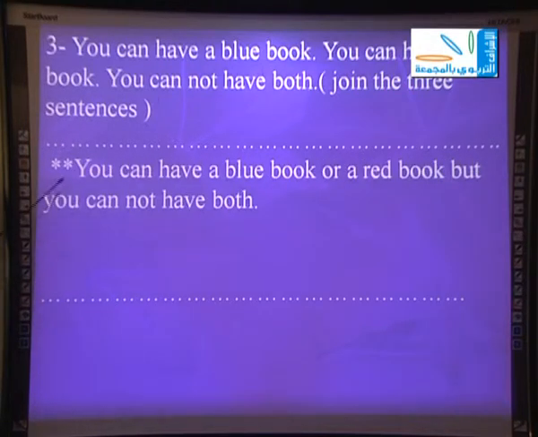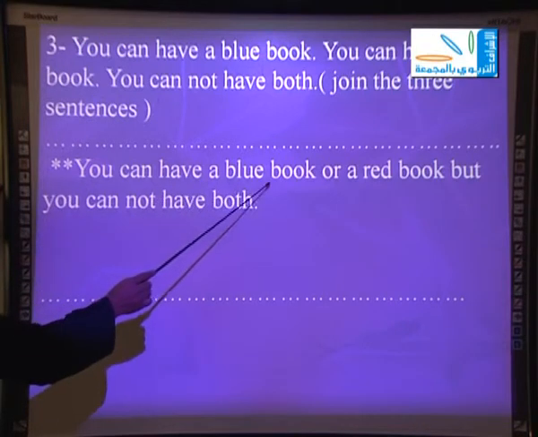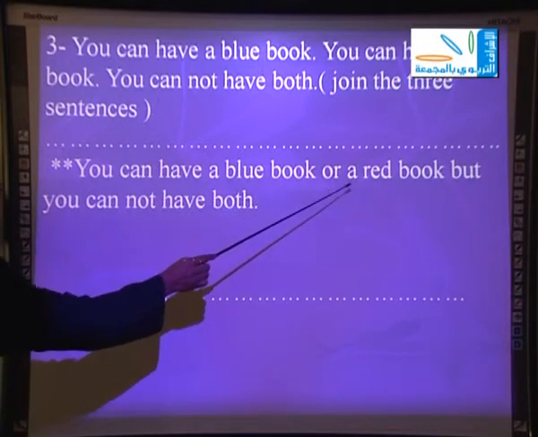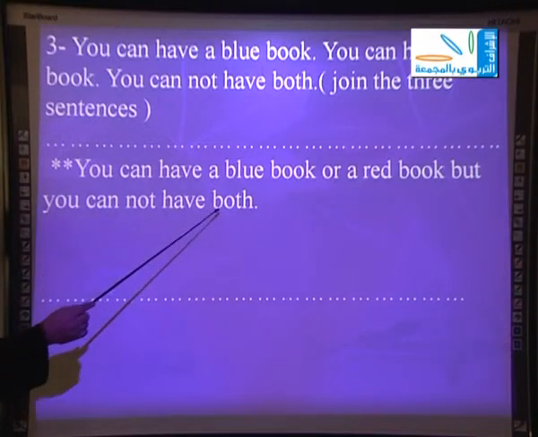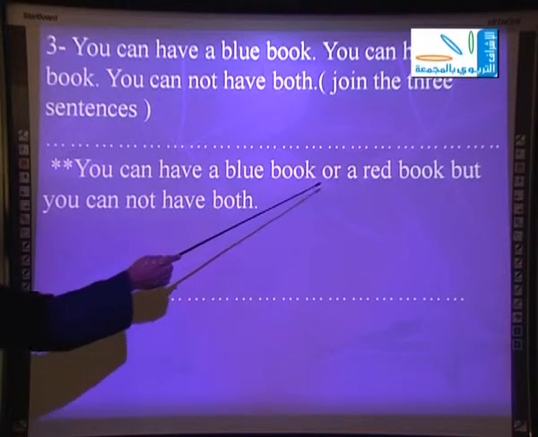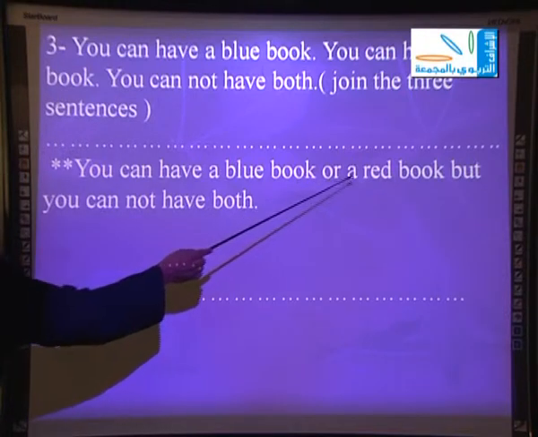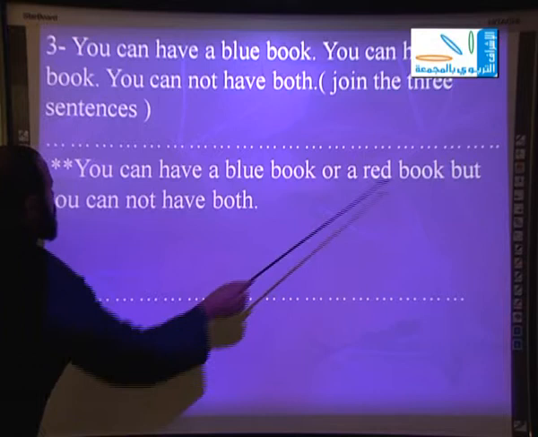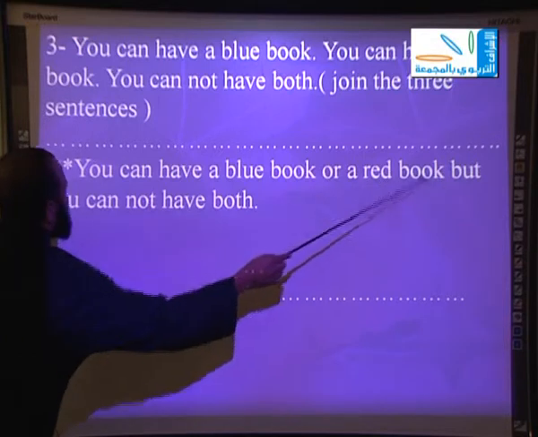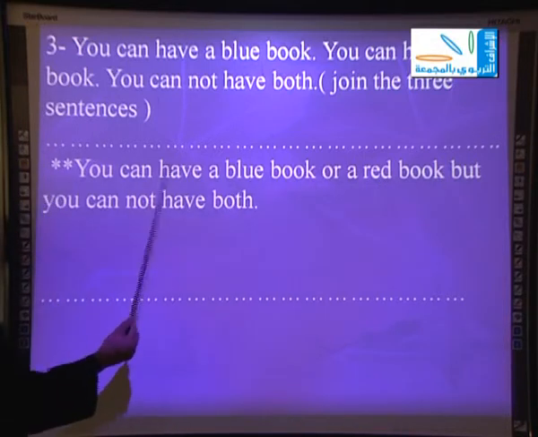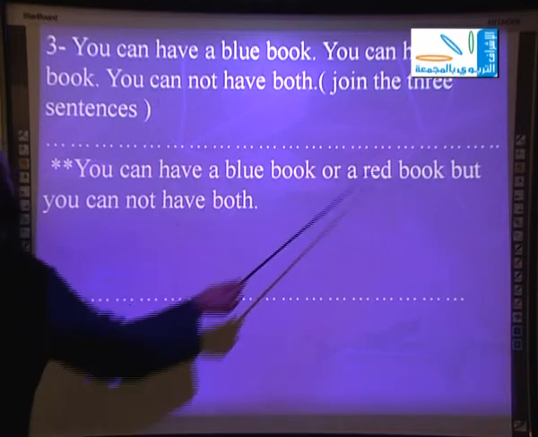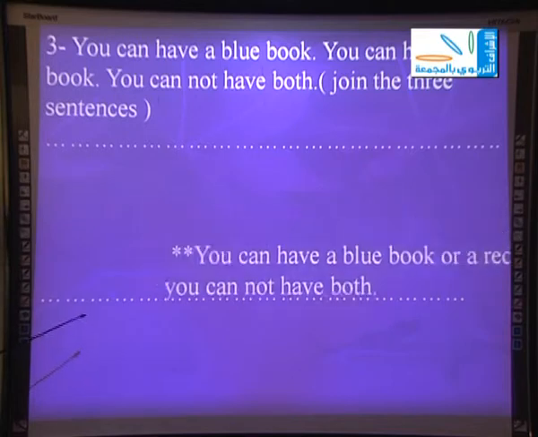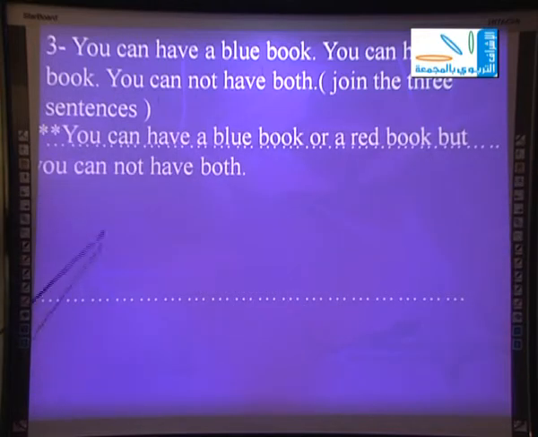The answer is, you can have a blue book or a red book, but you cannot have both. We used here or and but.